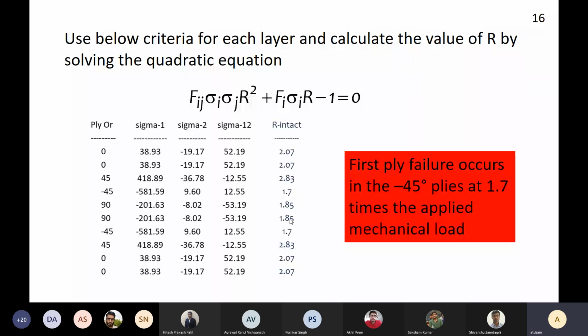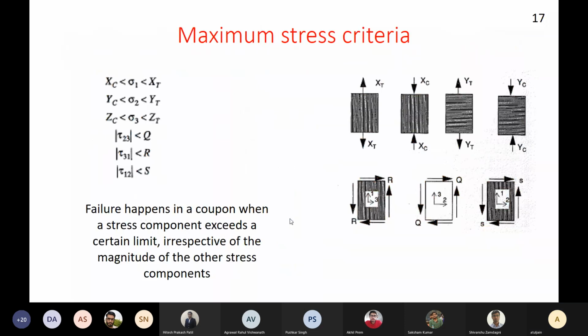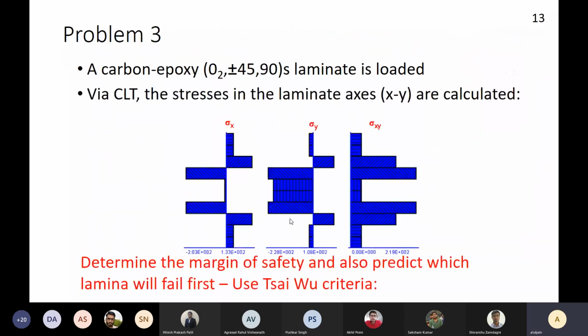So these calculations are tedious to do using a piece of paper, but using an Excel based tool or simple coding, these calculations are actually very easy to execute to calculate the margin of safety for every layer. Any questions about my margin of safety?